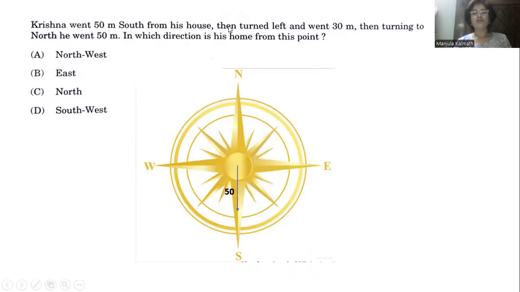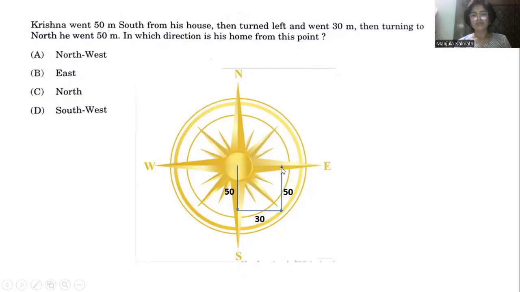After that, he turned left and went 30 meters. So here, this is right and this is left. He'll be turning left and moving 30 meters. And after that, turning to north, he went 50 meters. North means from this point, he'll be turning towards the north, again a 50 meter movement here. And now the position of Krishna is this point.